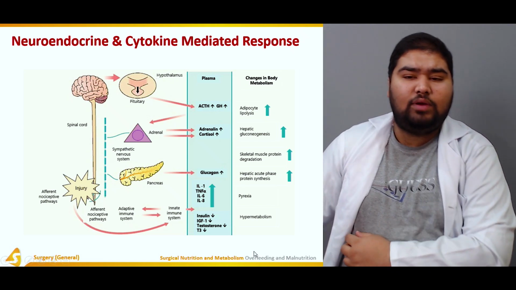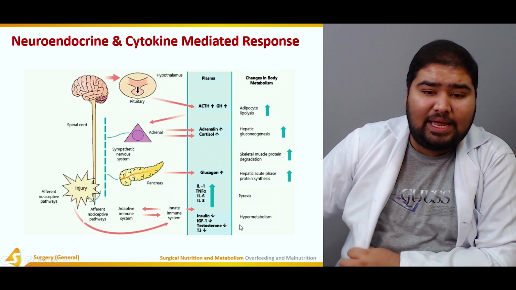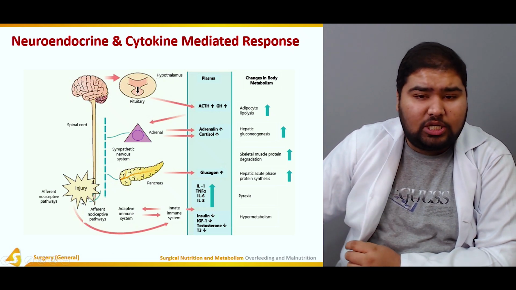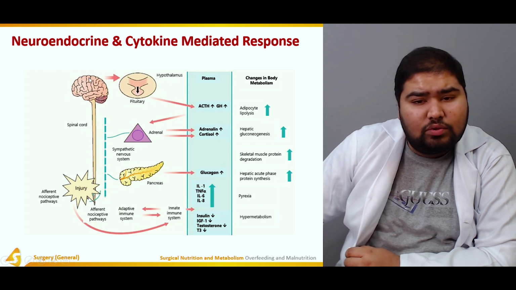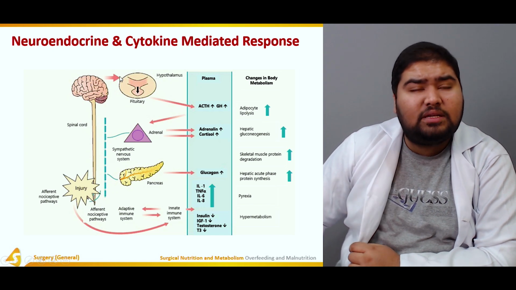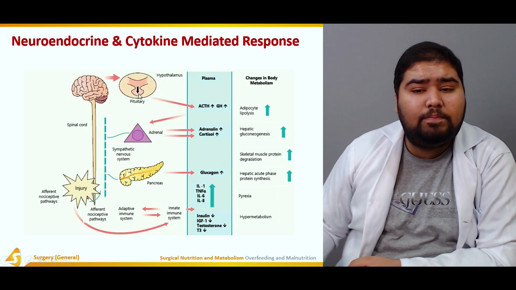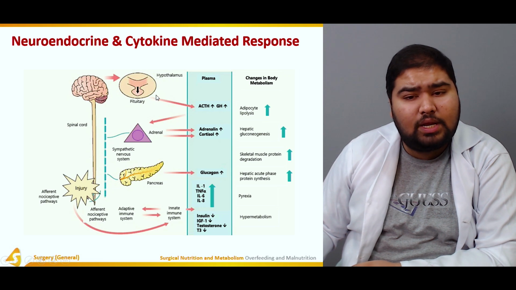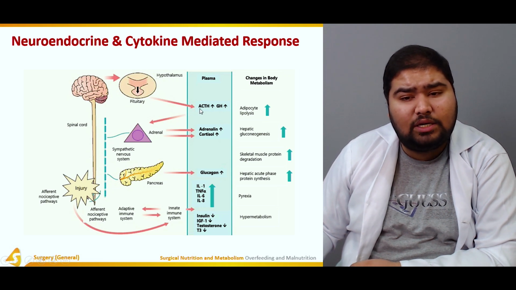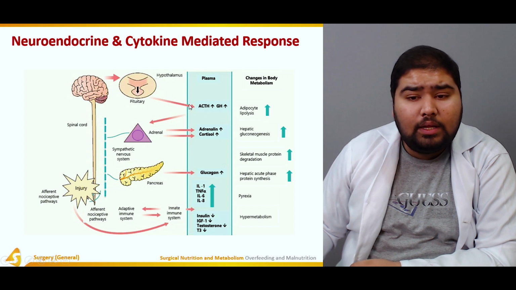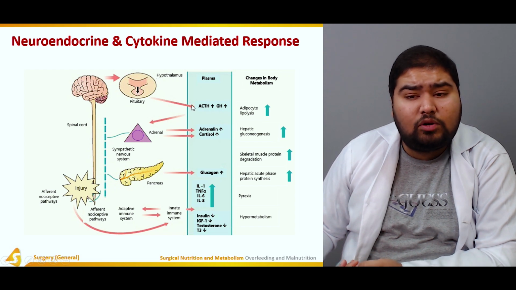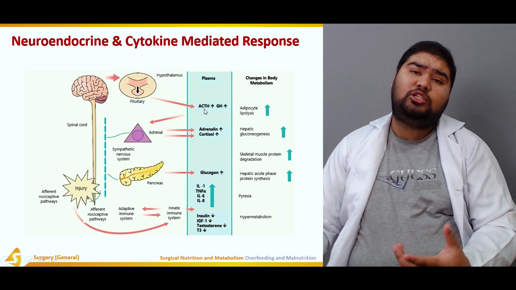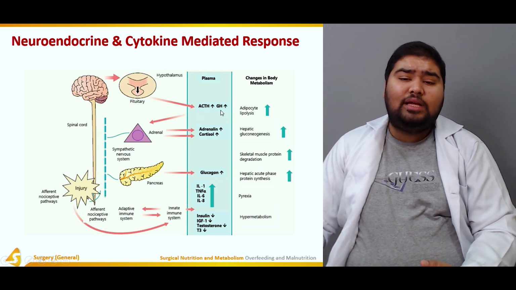Let's take a look at what happens and how. First of all, an injury has occurred. The signal has traveled to the brain. From the brain, it gives signals to the pituitary gland. So from the hypothalamus to the pituitary gland, there is an increase in the production of ACTH and GH.